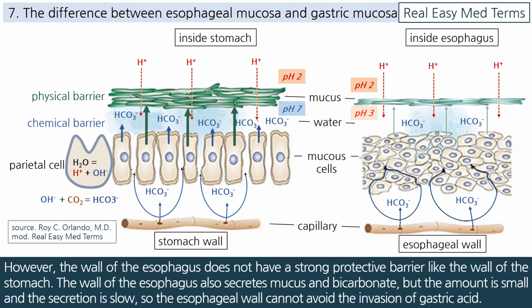However, the wall of the esophagus does not have a strong protective barrier like the wall of the stomach. The wall of the esophagus also secretes mucus and bicarbonate, but the amount is small and the secretion is slow, so the esophageal wall cannot avoid the invasion of gastric acid.